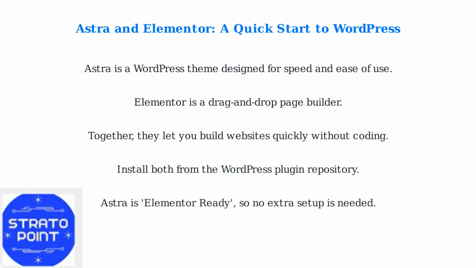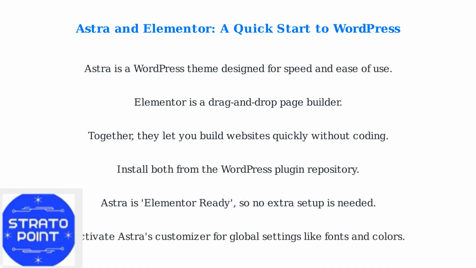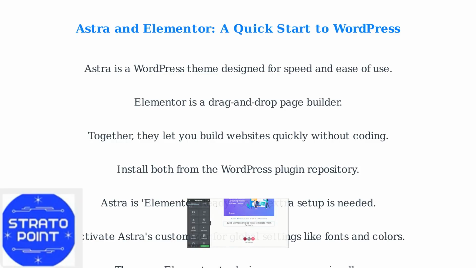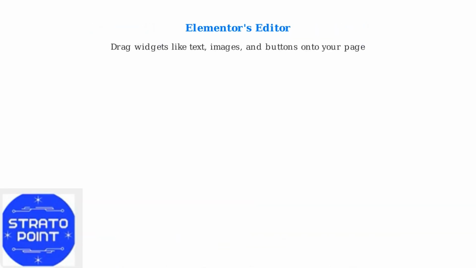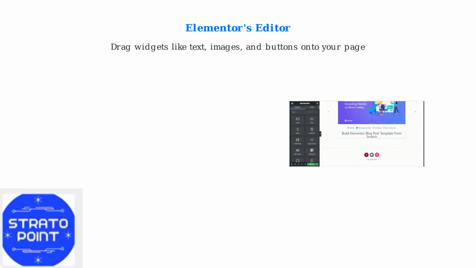Astra is Elementor ready, so no extra setup is needed. Activate Astra's customizer for global settings like fonts and colors. Then use Elementor to design your pages visually. Elementor's editor lets you drag widgets onto your page. Simply select text, images, or buttons from the panel and place them where you want.